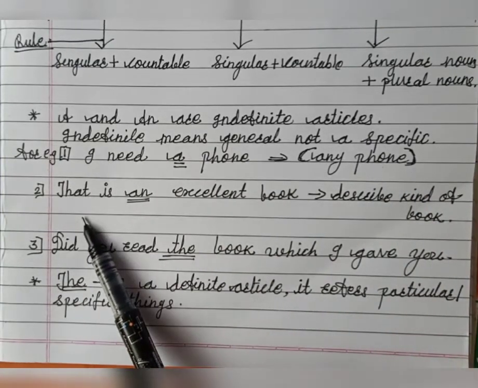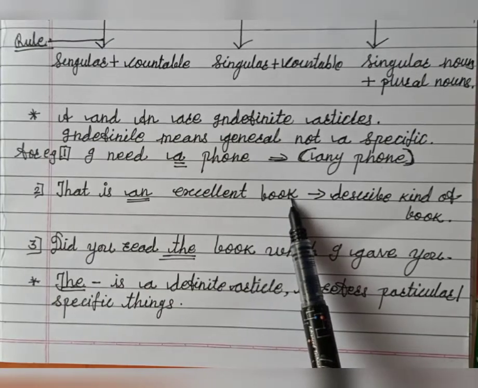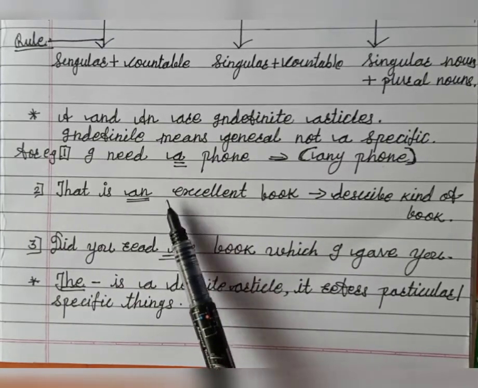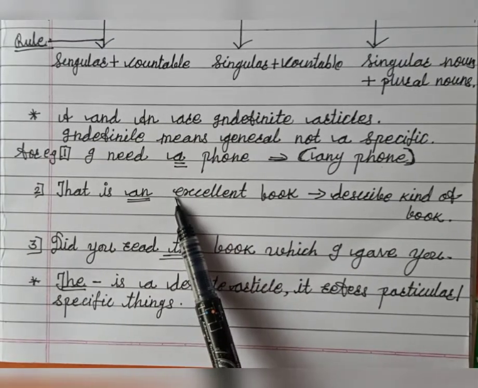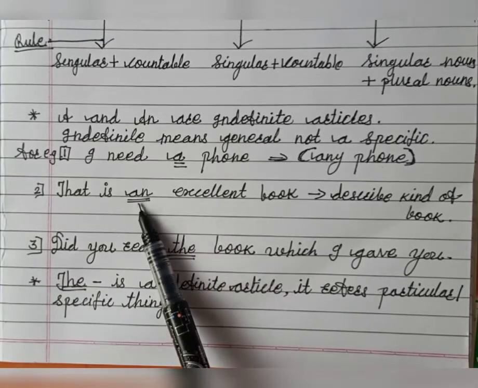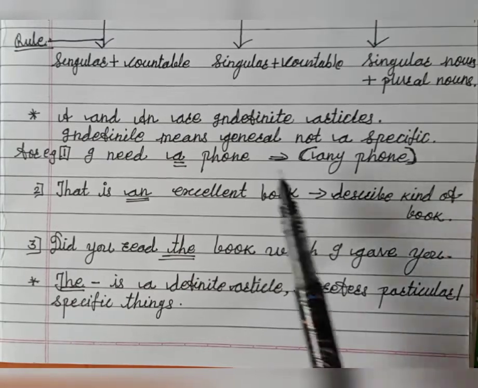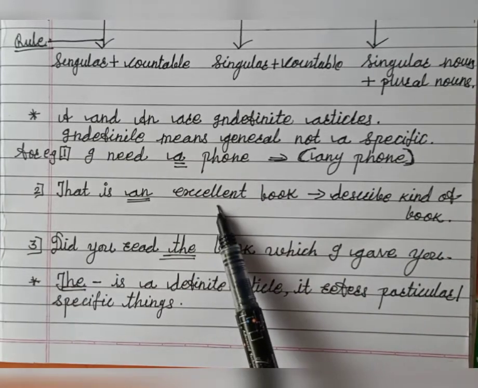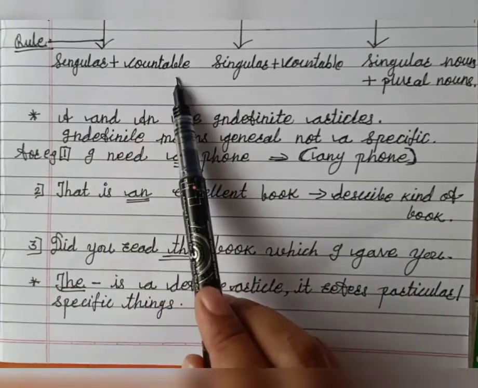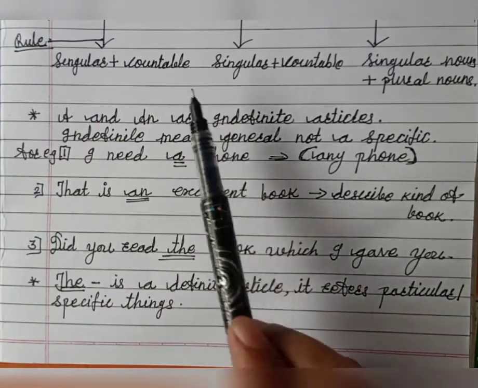Second example: that is an excellent book. Excellent begins with the vowel E, that's why we have used an here. It describes what kind of book it is. See, phone and excellent book, these are singular and we can count them. So, got this rule?